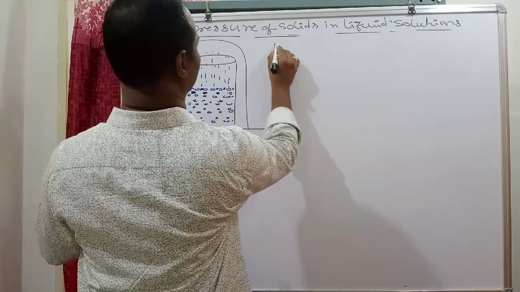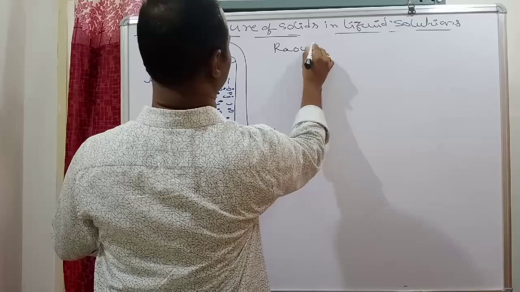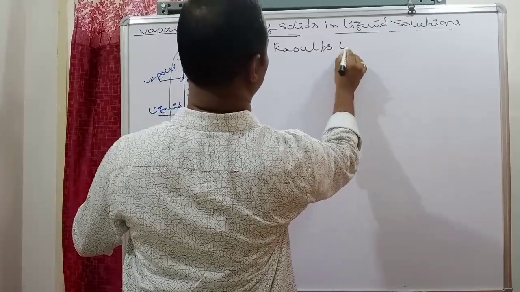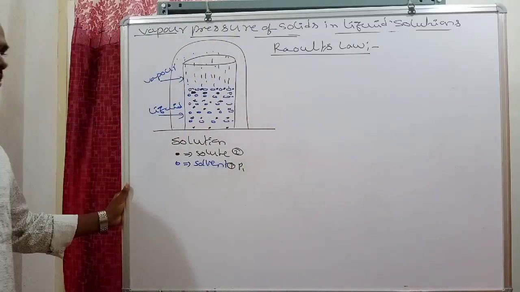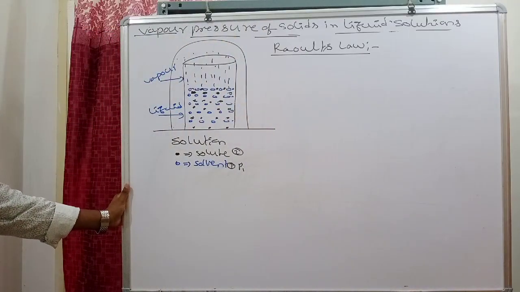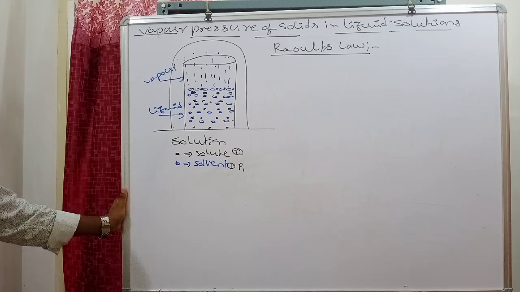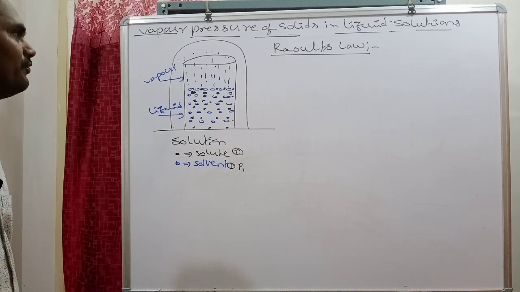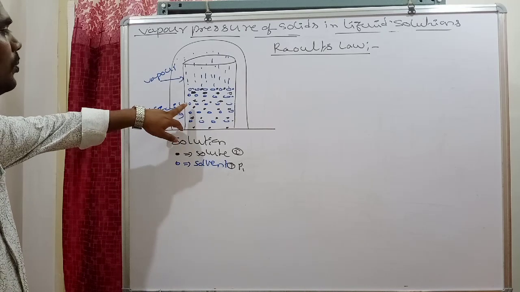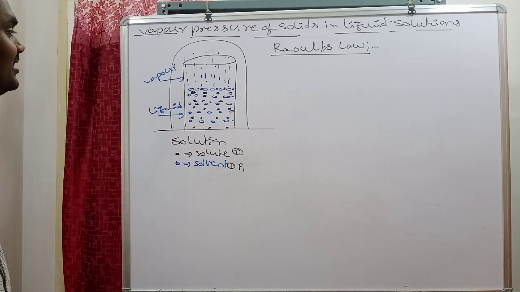Raoult's law is generalized to all solutions which contain non-volatile solutes. According to that, for any solution, the vapor pressure of each volatile component present in the solution is directly proportional to its mole fraction.